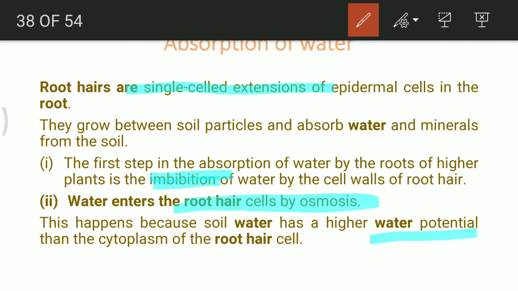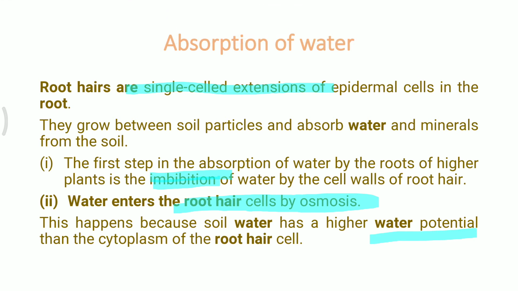It is because of difference in water potential, and this difference in water potential is created because the cell sap has much higher amount of minerals as compared to the water outside the root hair cells. That's why the water always moves from a region of purity towards the region of impurity, or much more impure water, so that it can balance the amount of water in both the areas. And that's why the movement is from the soil particles to the roots.